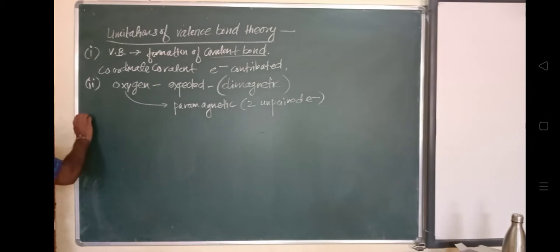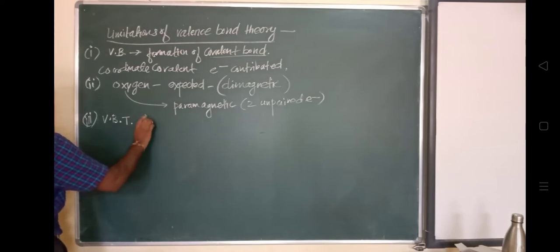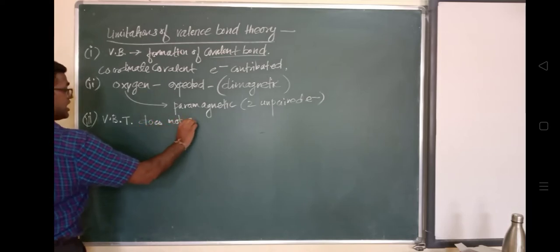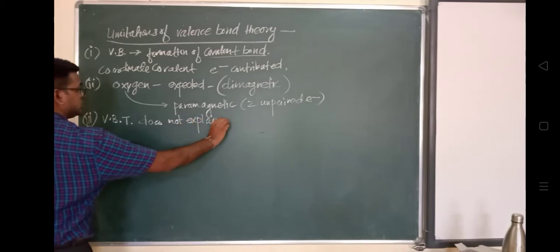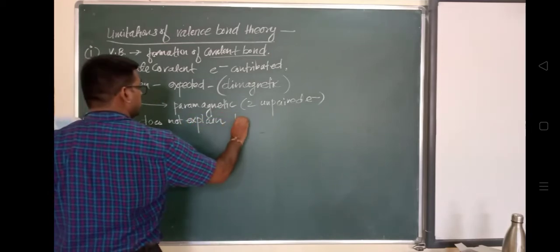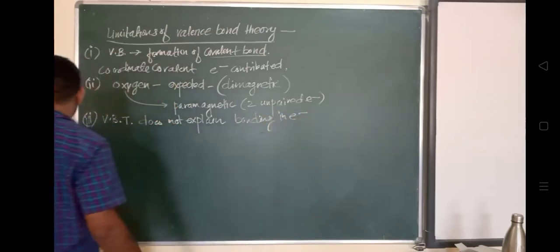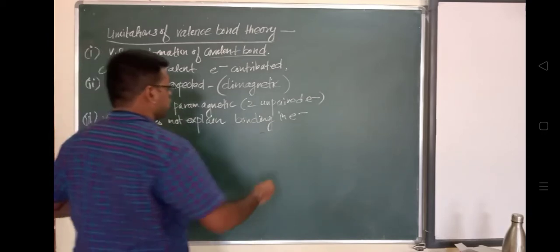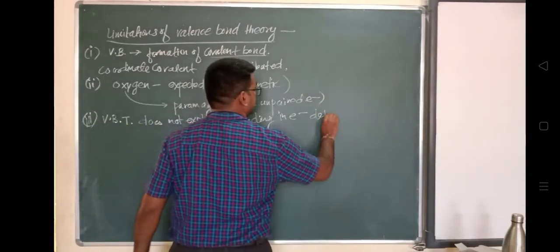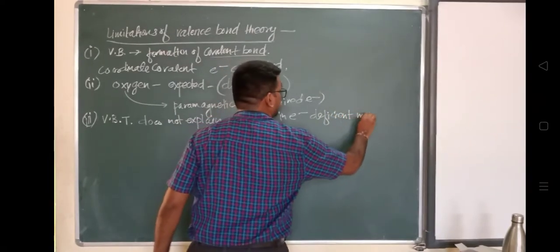Third, there are various limitations. Valence bond theory does not explain the bonding in electron deficient molecules.